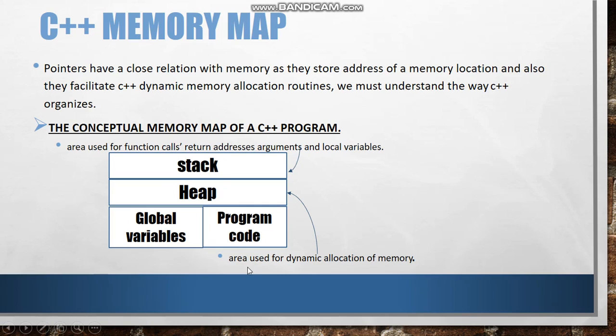Then the heap is the area used for dynamic allocation of memory. So when we dynamically allocate any variable, then this heap is used. Then global variables, which we write outside void main or outside a class, are called global variables. Those are stored over here, and the program code goes into this memory block.